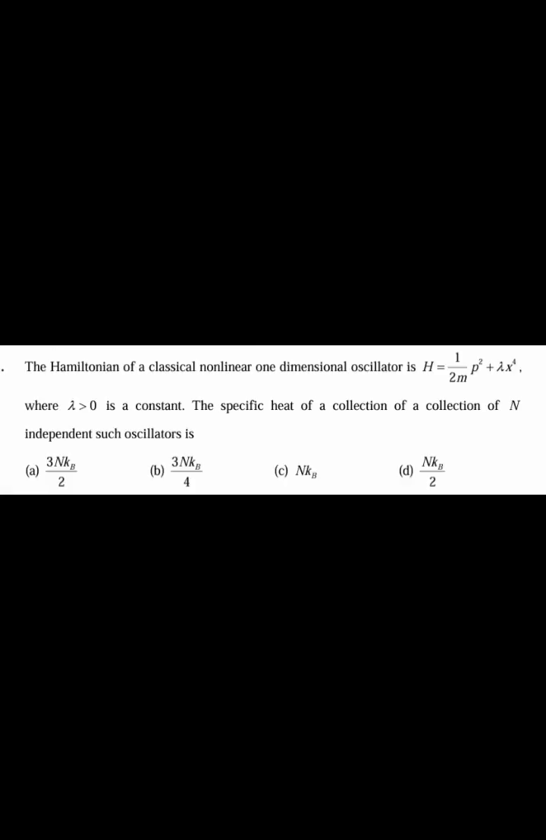The next question is, the Hamiltonian of a classical nonlinear one-dimensional oscillator is H is equal to 1 by 2m p square plus lambda x raised to 4, where lambda greater than 0 is a constant. The specific heat of a collection of N independent such oscillators is dash.